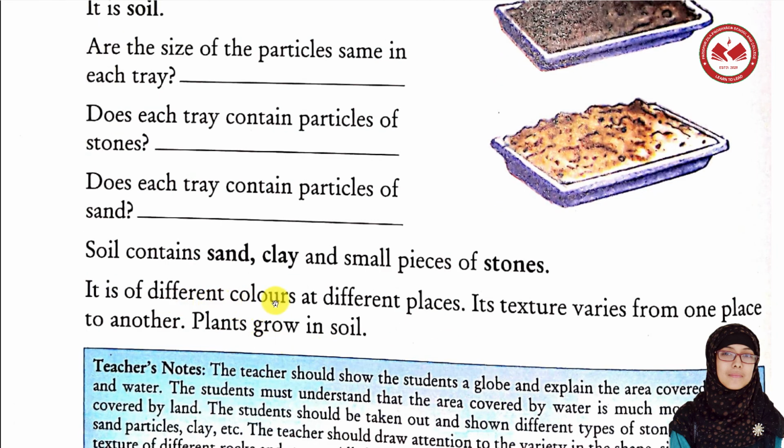It is of different colors at different places. The color of soil varies from place to place and it's really normal, okay? If you can see on television that soil from a drier place is a lot more yellowish, but the soil from our country is darker. Soil really varies from one place to another, okay? Its texture varies from one place to another.